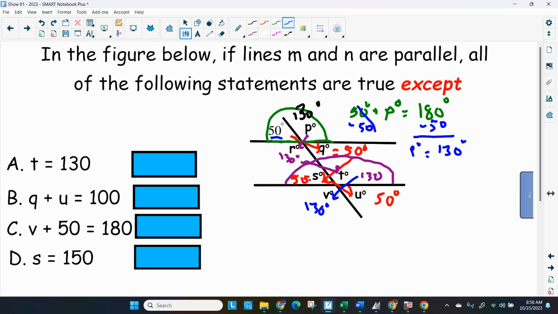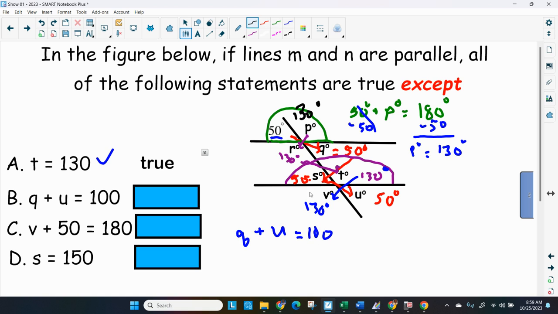So let's fill in stuff. Angle T is 130, and yes, it is 130. So that is true. So we're looking for which one is not true. Now it says angle Q plus U equals 100.